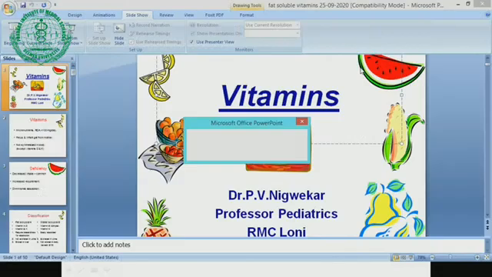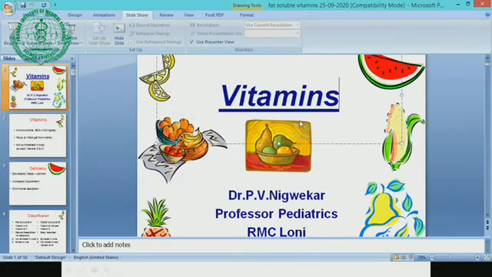So this is classically called hot cross bun appearance.